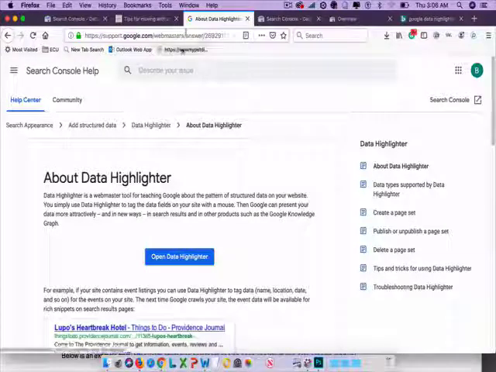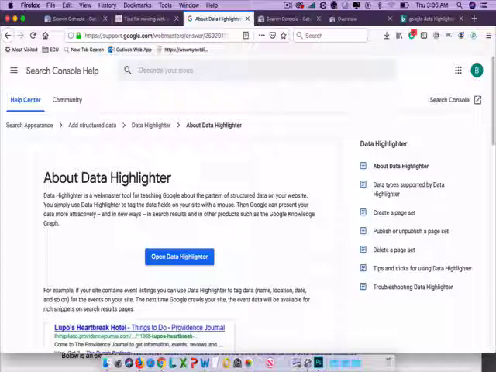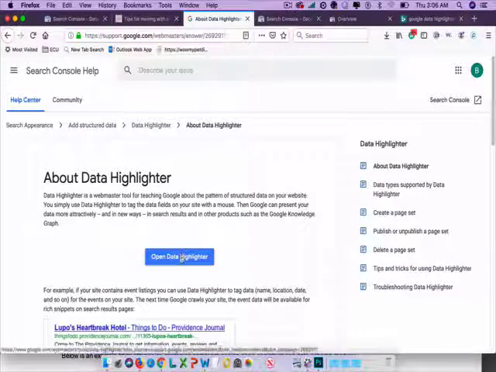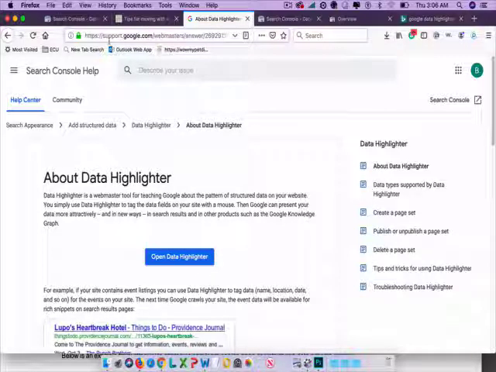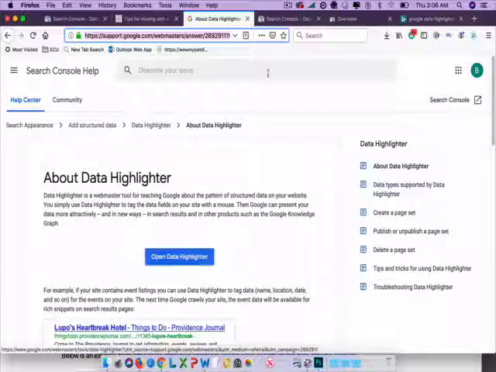Okay, I'm going to use Google's Data Highlighter to show you how to create structured data markup really pretty easily if you're not going to use a plugin. So I'm going to click on the Open Data Highlighter, and the best way to find this link is through a search for Google Data Highlighter. And then you will probably come to this page and then click Open Data Highlighter.